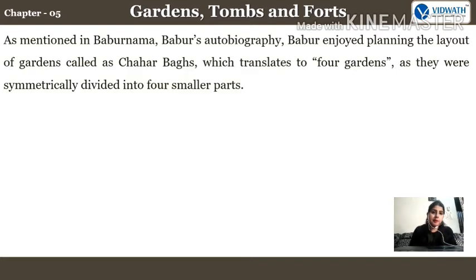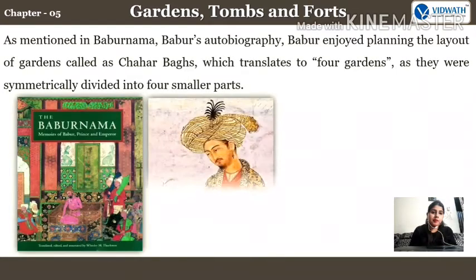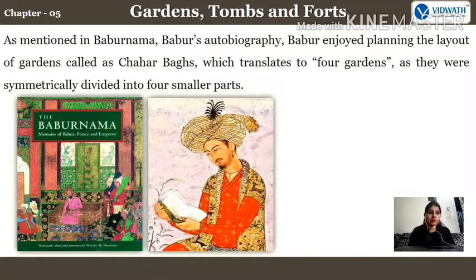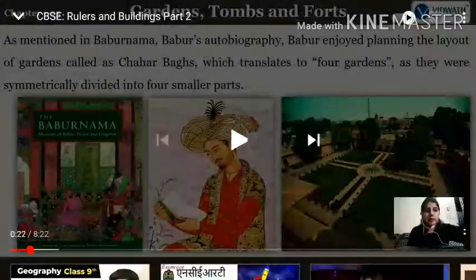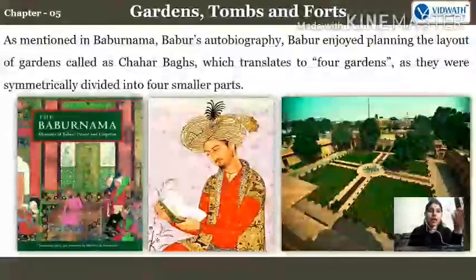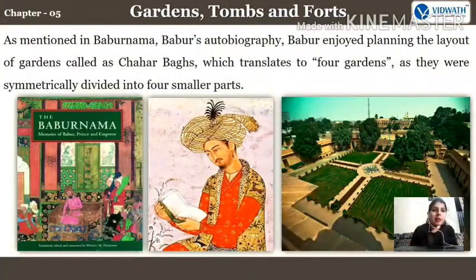As mentioned in the Baburnama, Babur's autobiography, Babur enjoyed planning the layout of gardens called Chahar Bagh. Right, you have read this in the last chapter, I think. What was Baburnama? That was Babur's autobiography. Babur enjoyed planning the layout of gardens called Chahar Bagh. Chahar Bagh means four gardens, char in Hindi. Fine. Char Bagh meant four gardens, as they were symmetrically divided into four smaller parts.